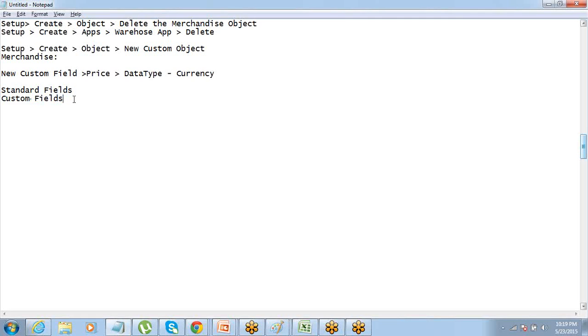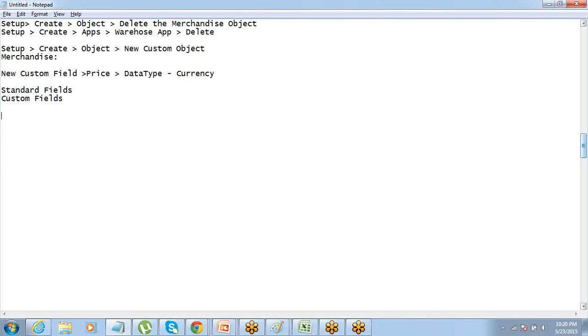Now let's say we are done with creating of the object, this way, as I told you. So we are done with creating the object, right? As I told you, you can have whatever number of fields that you want. You can keep on adding the fields that you want, all right? Now let's say you just want to go ahead and create the app. App also we deleted, so we have to create the app. So let's quickly go and create the app.